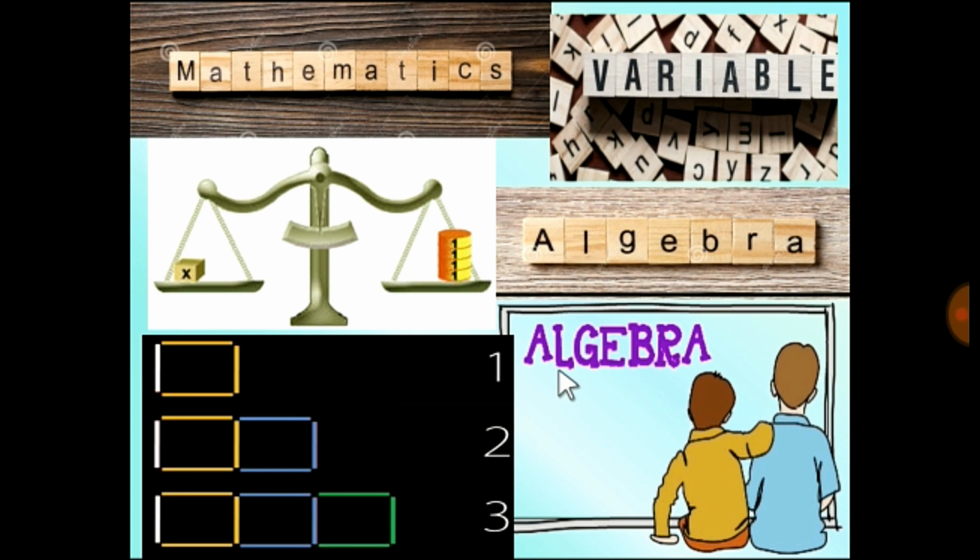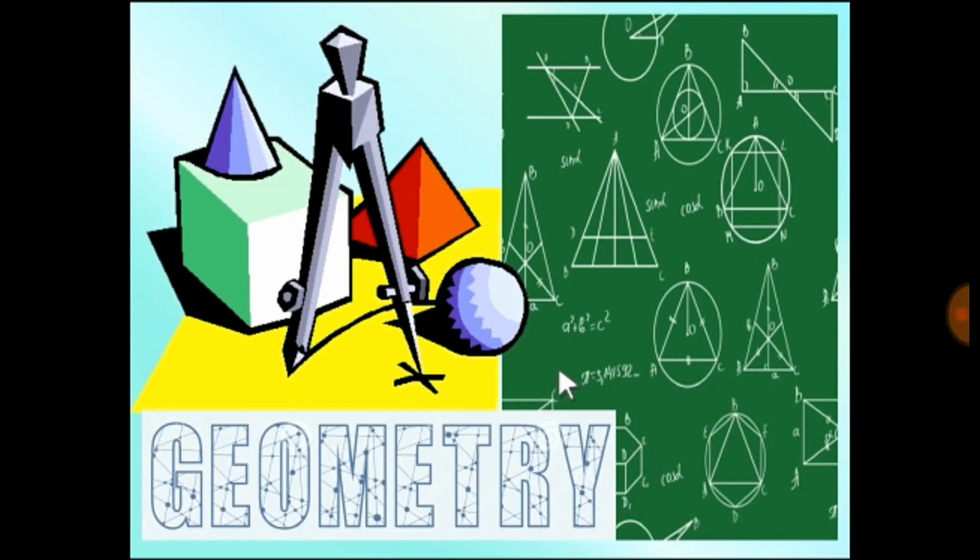Now, we will study geometry, which is the second paper of mathematics of 9th standard in your syllabus. Geo means earth, metron means measurement. So, geometry is a part of mathematics where you measure the earth. For measuring the earth, what is required?